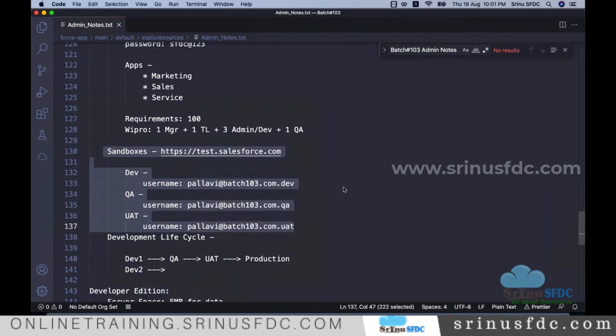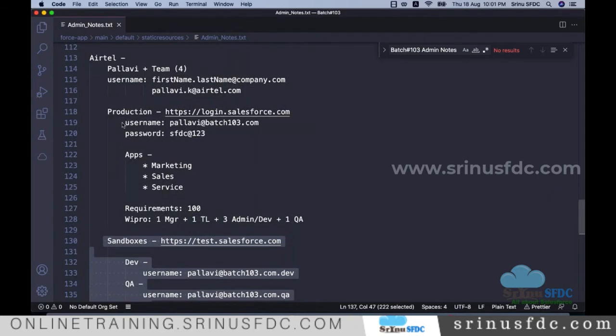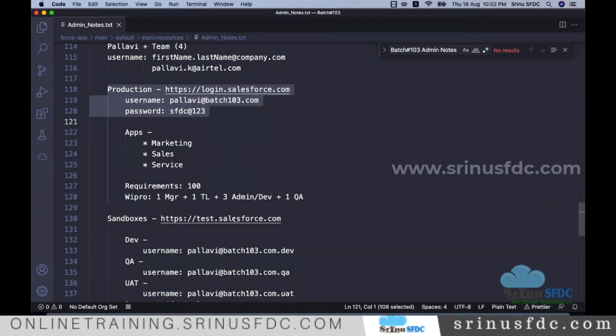We are going to work directly in the production, whichever is created through developer edition. But all you need to remember, once you join any real project in a company, we don't work directly in the production. Any enhancement, any work, first we work in the sandbox and deploy to production. As long as you know this, we are good.